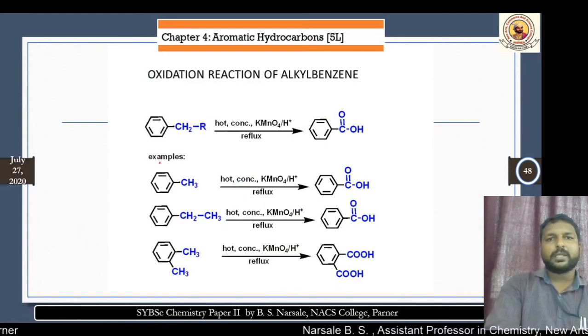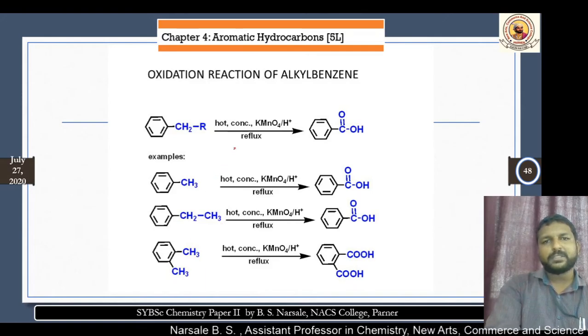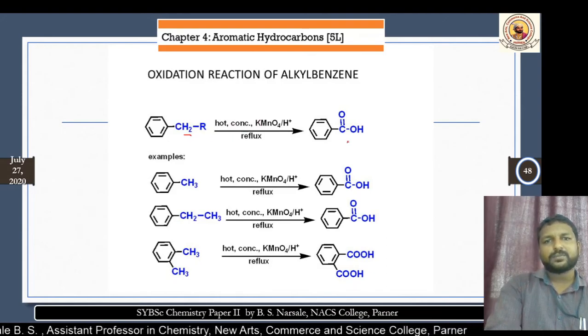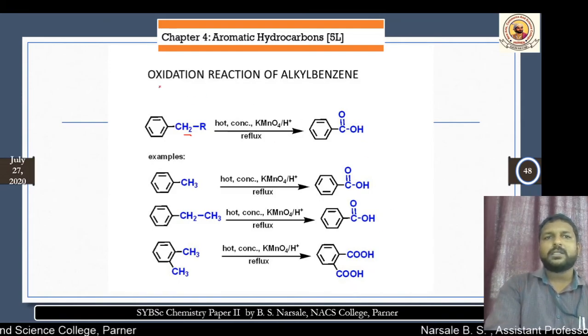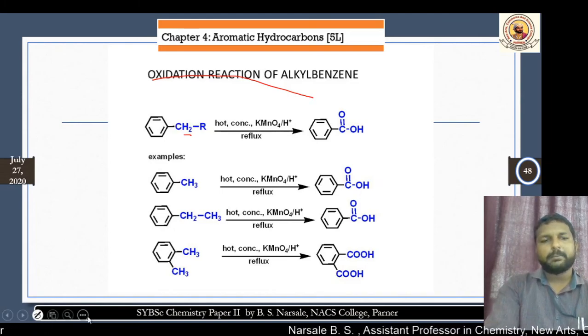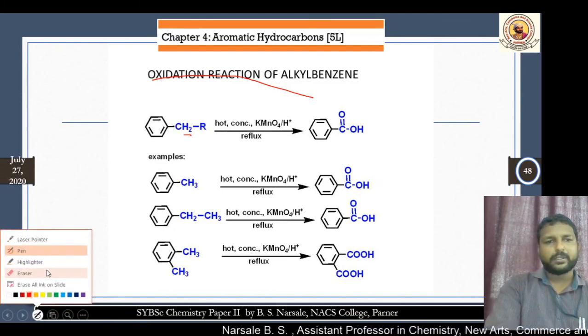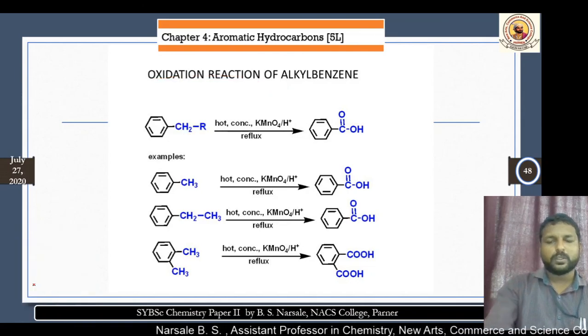The alkyl benzene. This is a simple example we have taken and collected. You require the alpha hydrogens, and you get a COOH group. Similarly, with CH3, CH2, CH3, and both CH3 and CH3. These are the different oxidation reactions of alkyl benzene. Okay, now we have to go for the